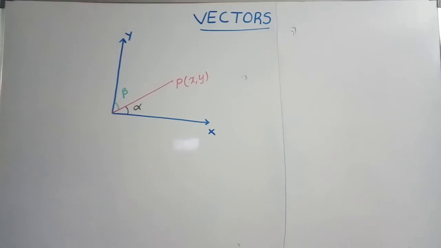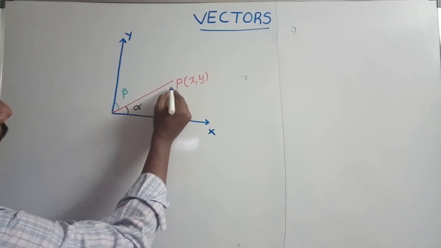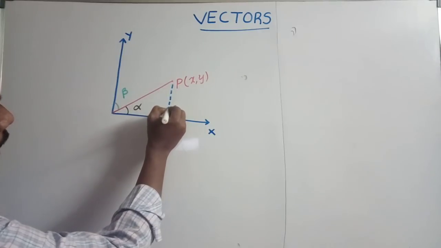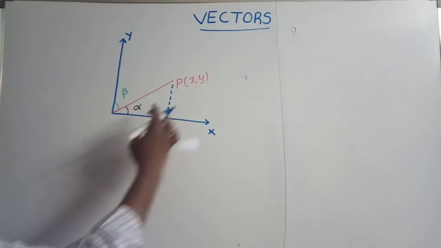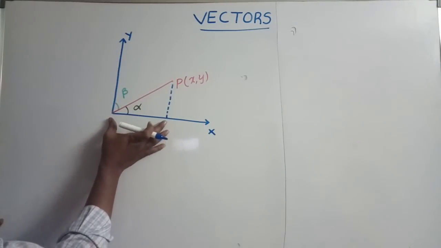Suppose the vector is in the xy plane. In this case, how do we calculate the angle? If you draw a perpendicular line from the point onto the x axis, its length is equal to y and the base length is equal to x.